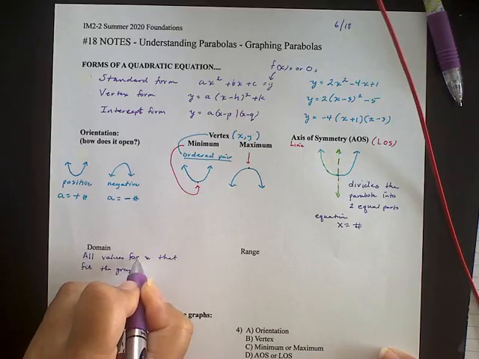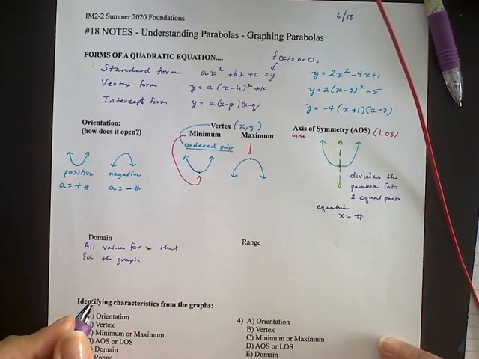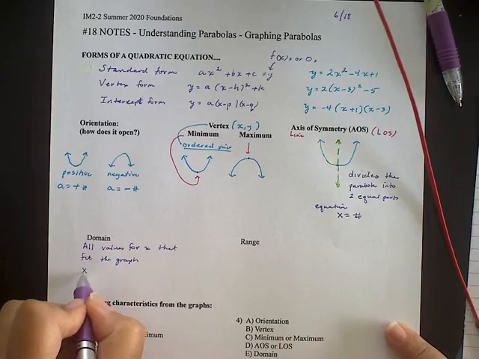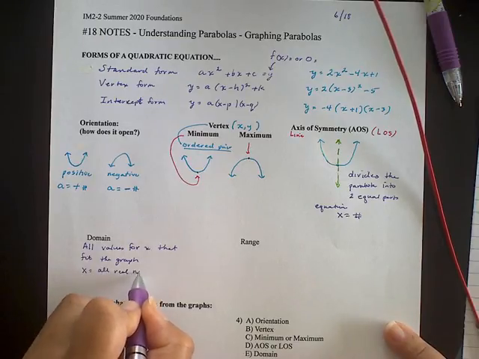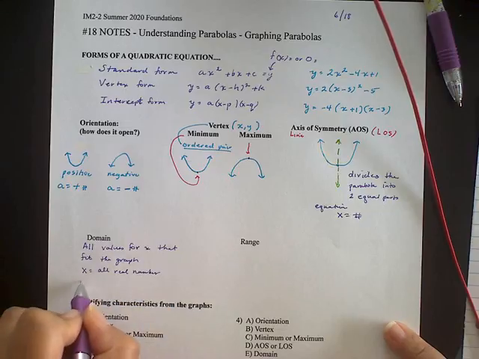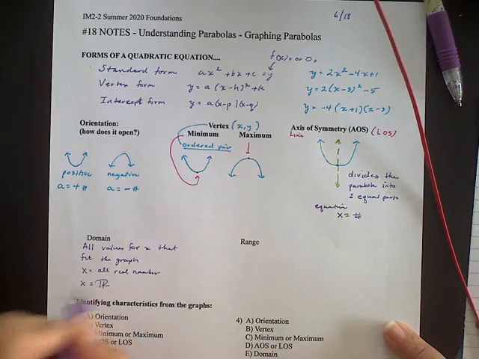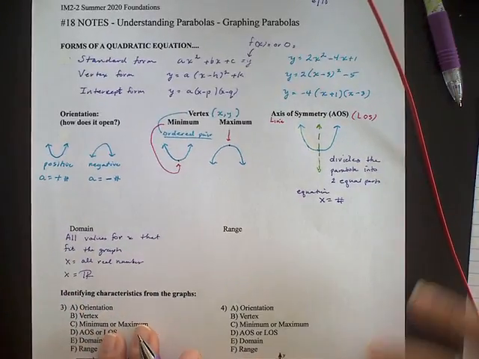Okay, so what are all the possible values for x that fit the graph? In this case, x is equal to all real numbers, because our graph goes on forever to the left and forever to the right.